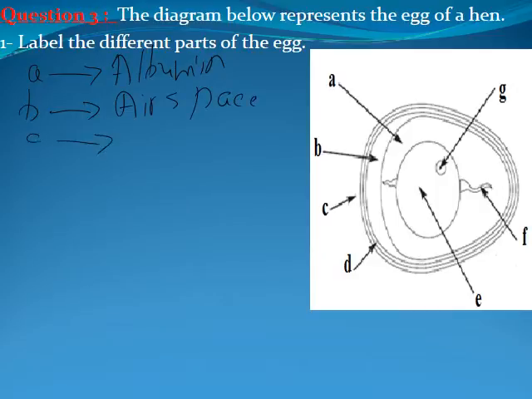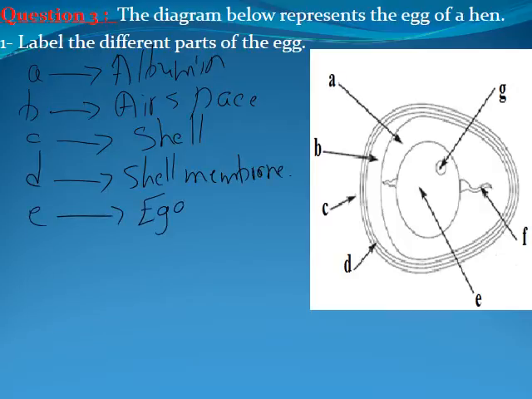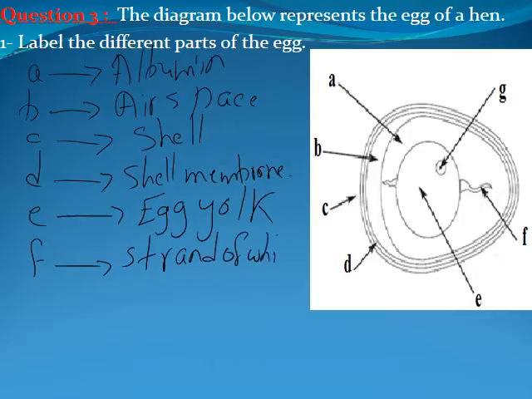C represents what? Shell. While D, Hassan, also represents shell membrane. Moving to Sharif. E. Egg yolk. F. Also Sharif. Strand of white.